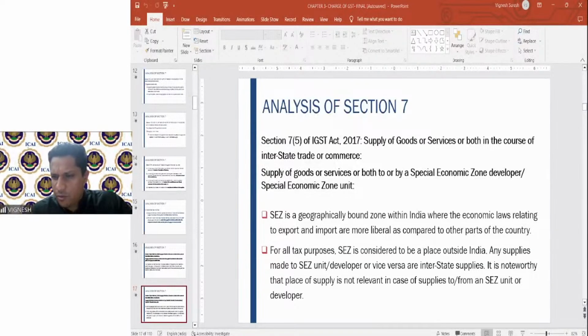Sir, in case of supply of goods or services, place of supply is the place of location of the supplier or the recipient. See, this question will get cleared more in the place of supply chapter. So I don't want to answer this question very elaborately, but in most of the cases, place of supply is the location of the recipient, but it is not a thumb rule. Section 10 to section 13 covers it in great detail. So please remember, because if I try to answer this question, it will become very long.